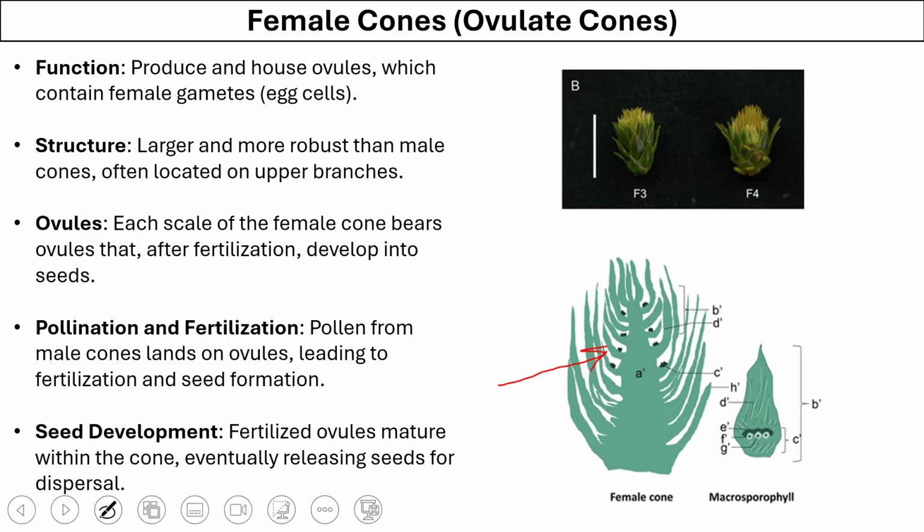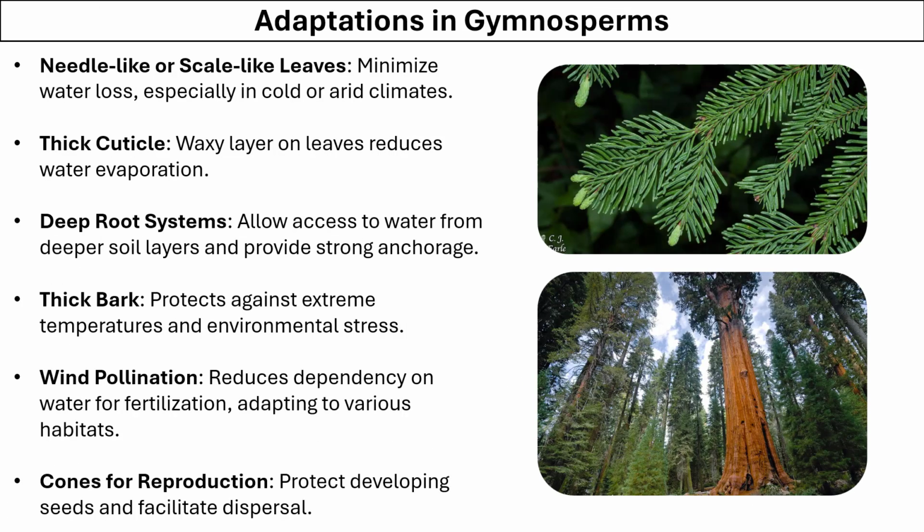The pollen from the male cone lands on the ovule, leading to fertilization and formation of seed. The fertilized ovule matures within the cone and eventually releases the seeds for dispersal. Now let's look at some key adaptations of gymnosperms.